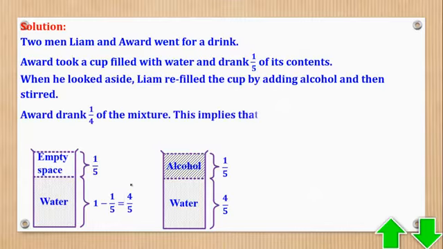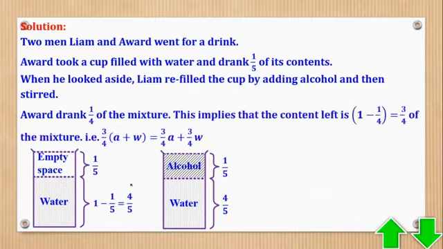Awad drank a quarter of the mixture. Remember, the mixture now has alcohol and water. So if he drinks a quarter, it means that the remaining part is now 3/4, which comes from 1 minus a quarter. So 3/4 of alcohol plus water is what is left.